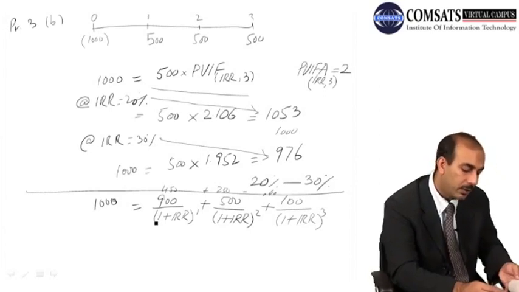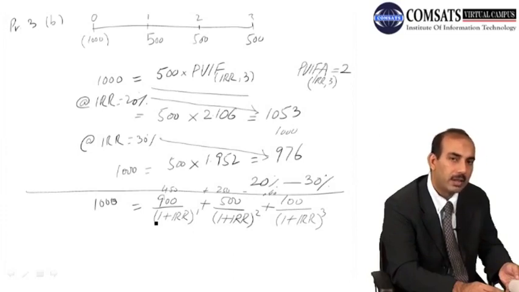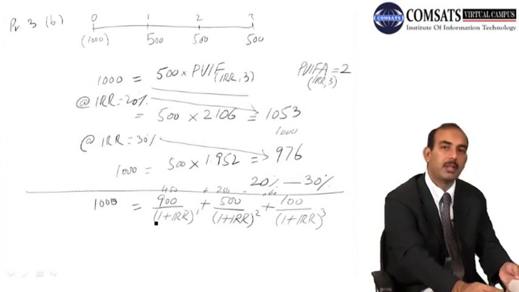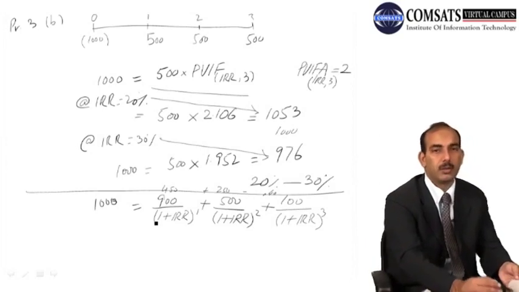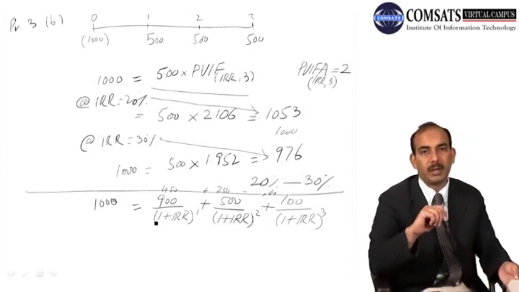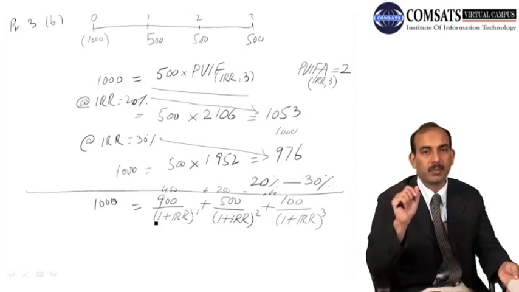For the second year it is 0.592, and for the first year it is 0.769. If you use these figures in the denominator, what present value do you find for these 3 cash flows?